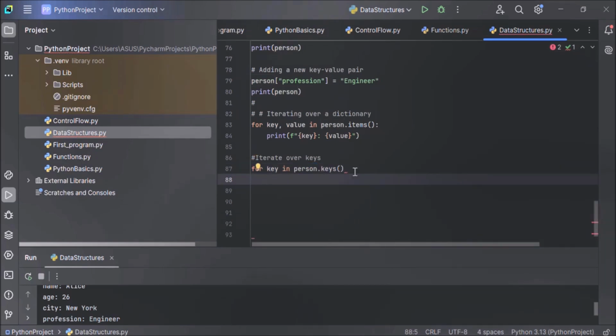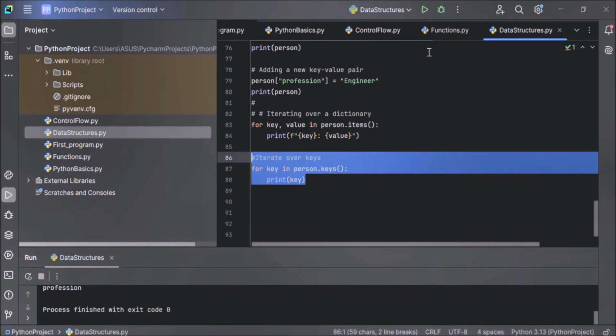And inside the for loop body, let's print the key name. So there will be 4 iterations. In the first iteration, key name will be retrieved and the same will be printed here. In the second iteration, key age will be retrieved and printed. In the third iteration, key city will be retrieved and printed. And in the fourth iteration, key profession will be retrieved and printed. And here we have missed a colon. Now let's execute the code.